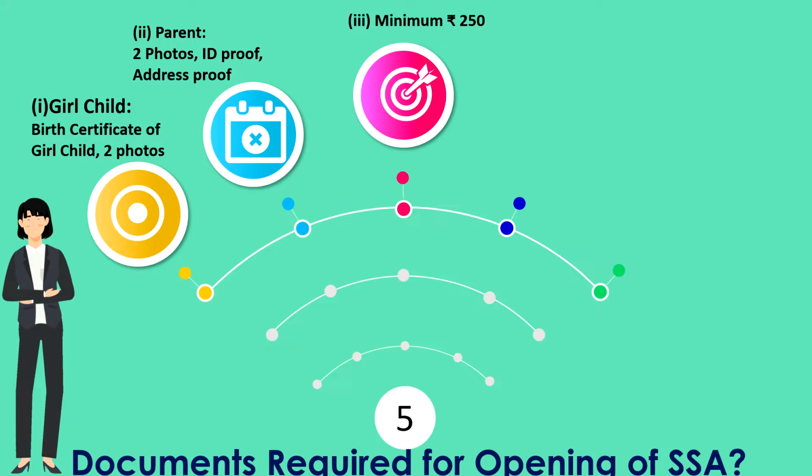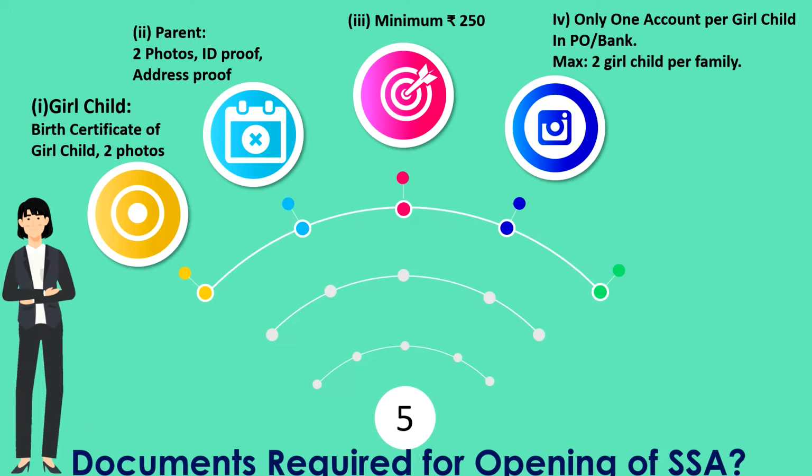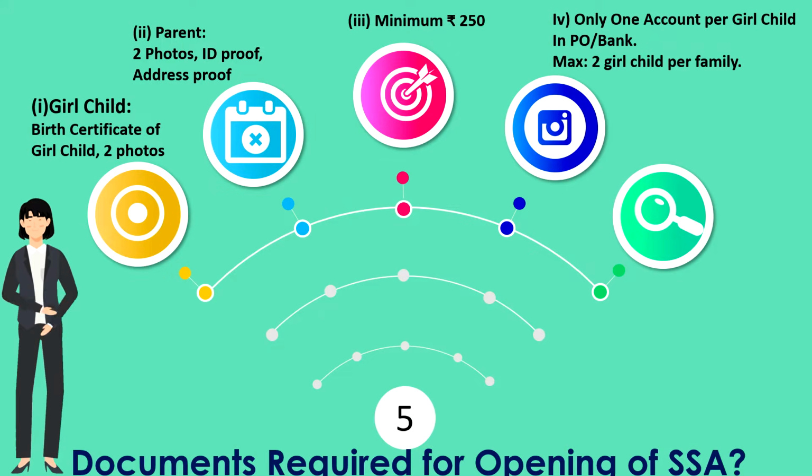Subsequent deposit also every year you have to deposit 250 rupees. And only one account per girl child can be opened. That means for one girl child, either in post office or bank, you can open only one account, and the maximum of 2 girl children per family is permitted. Means for a girl child you cannot open one Sukanya account in post office and one more account in bank. Only one account, either in post office or bank, you have to open. For a family it is 2 girl children, the maximum limit.